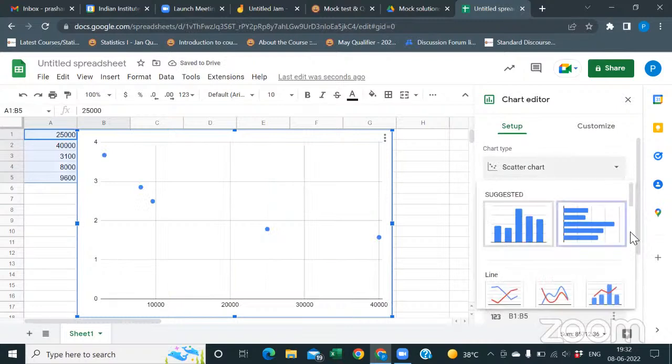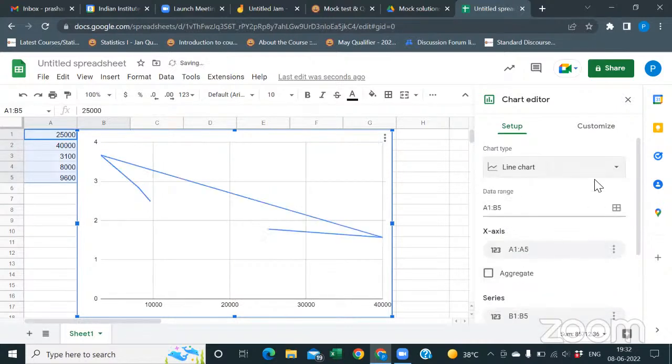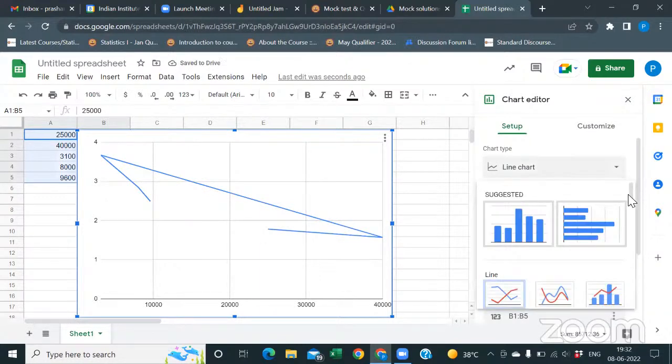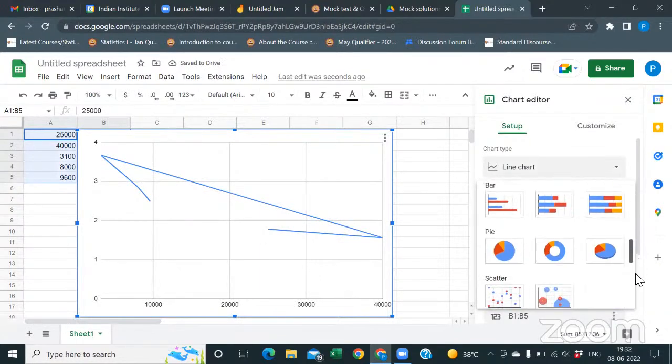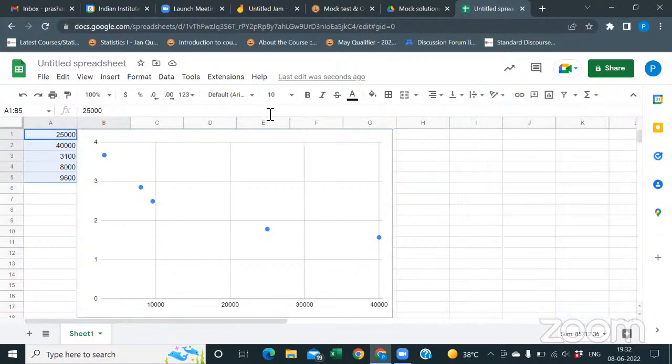See, if you draw a straight line, it's not a good thing. If you draw a line, then you will get this decreasing trend. Correct, sir. But from the first look, we can also see there's a curve that would fit better, more like a hyperbolic curve.